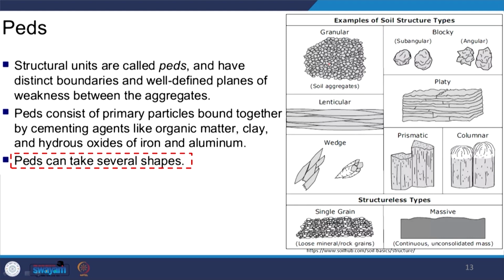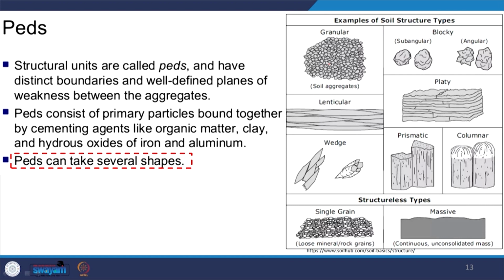A ped consists of primary particles bound together by cementing material like organic material, clays and hydrous oxides of iron and aluminum. Peds take several shapes. Their shape varies, and there are different parameters that define what shape a ped will take.